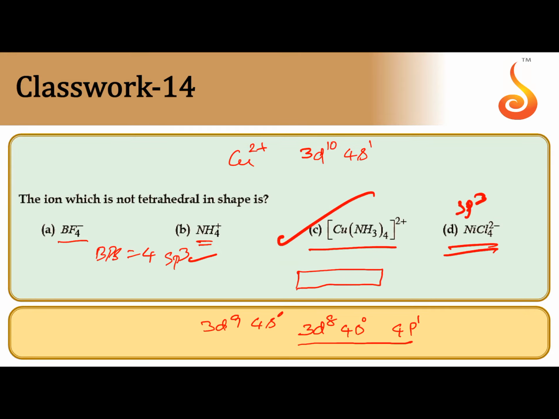That's why the electronic configuration of Cu2 plus in the presence of strong field ligand ammonia is 3d8, 4s empty, 2 empty p orbitals. One of the p orbitals is taking the electron. That's why the hybridization is dsp2. dsp2 means square planar shape, not tetrahedral. So the correct answer is C.